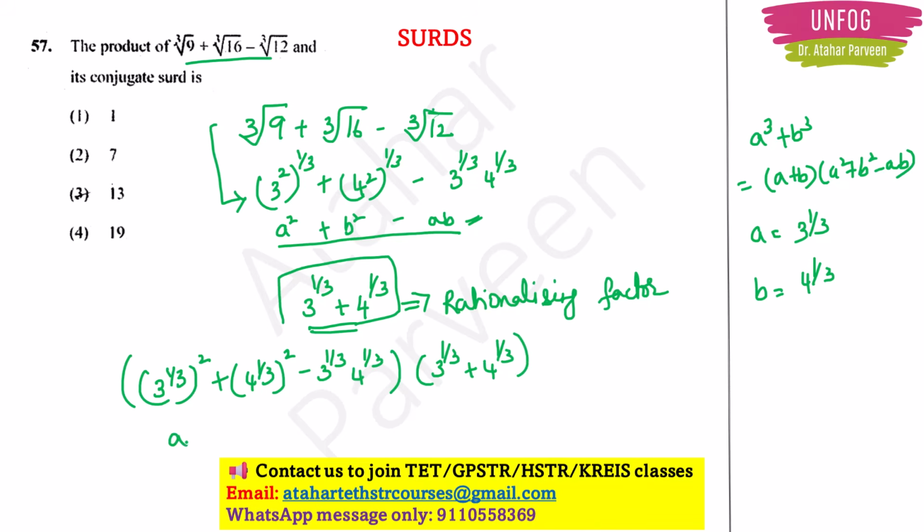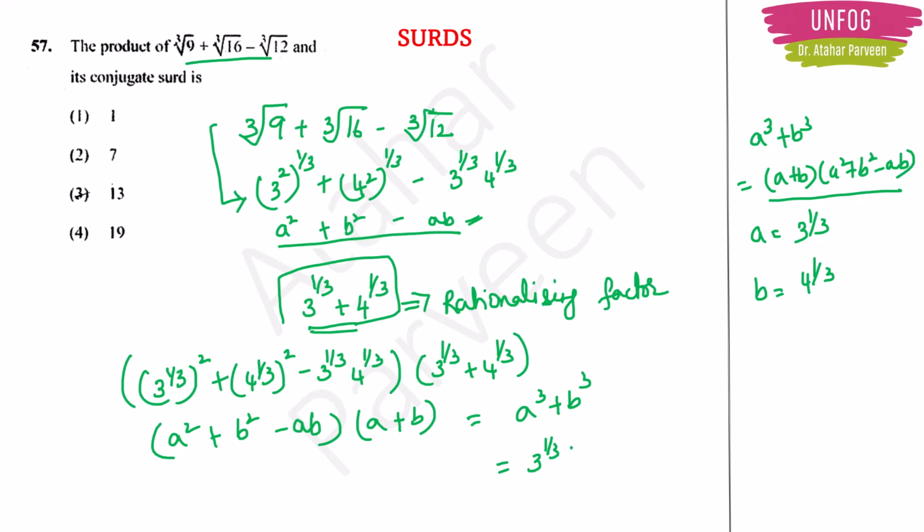So this is like a square plus b square minus ab into a plus b, right? So what is the formula? A plus b into a square plus b square minus ab is a cube plus b cube. What is a cube now? 3 to the 1 by 3 whole cube. What is b cube now? 4 to the 1 by 3 whole cube. Now the 3s will get cancelled in the powers, right? This and this will get cancelled. So our answer will be 3 plus 4 is equal to 7. So option 2 will be the correct answer here.